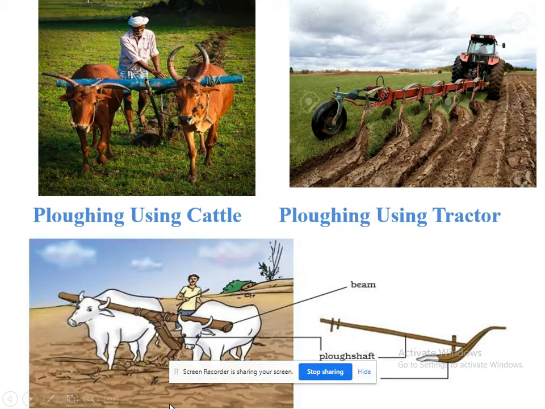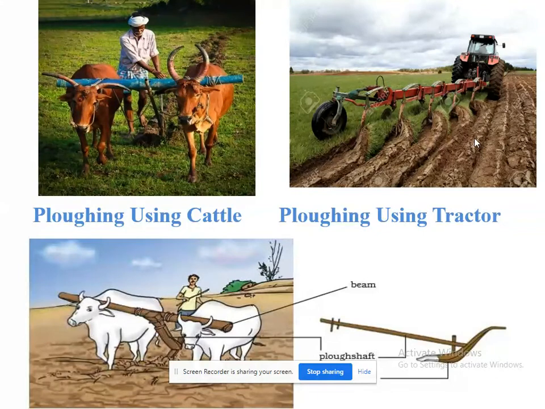Next, it ensures proper drainage of water. When plowing is done in the field, water can easily flow through. One more important thing is that it supports the growth of earthworms easily. Earthworms can grow properly when we plow the field, and it supports microbes also.